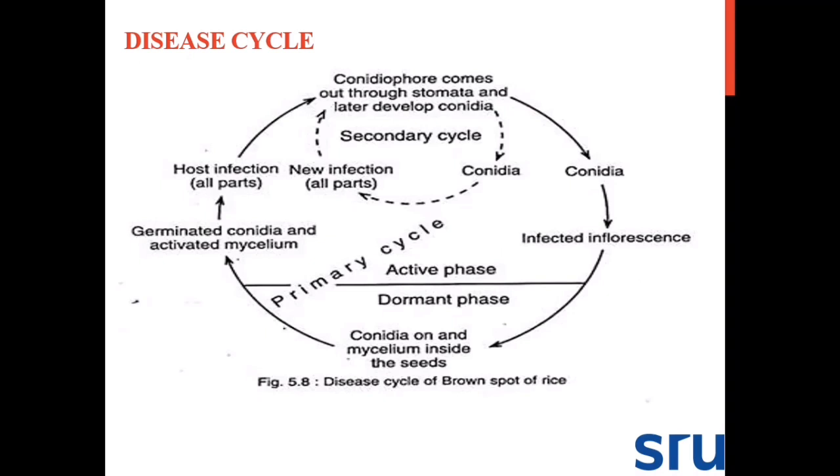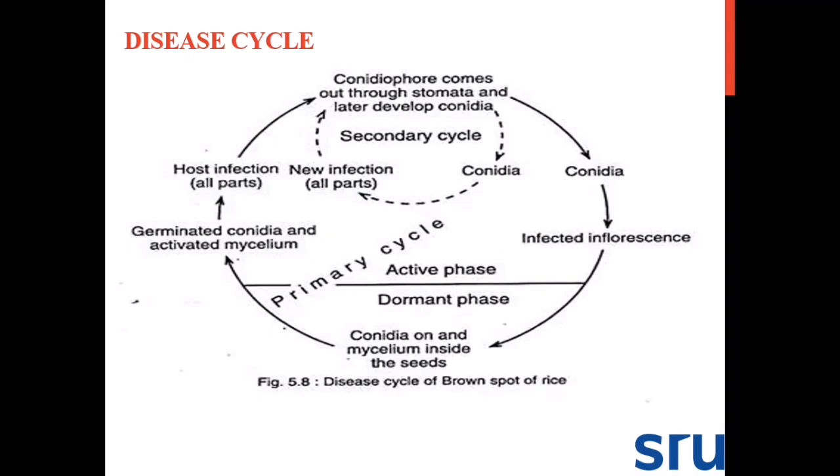Let's come to the disease cycle. Here the disease cycle is divided into primary and secondary cycle. Let's come to the primary cycle. You know the infected seeds. When the panicle is infected by the fungus, it will cause seed infection. The infected seeds will be the primary source of infection.